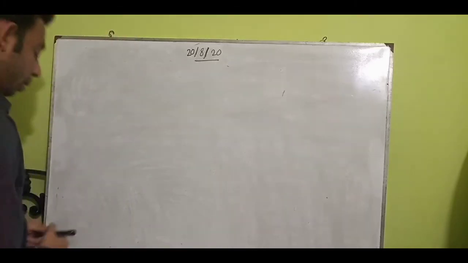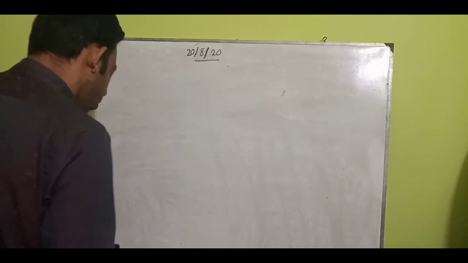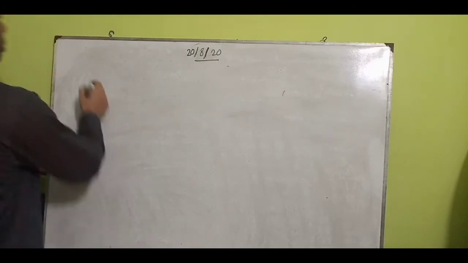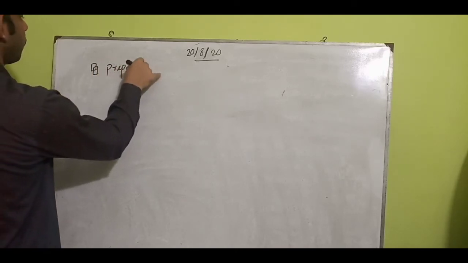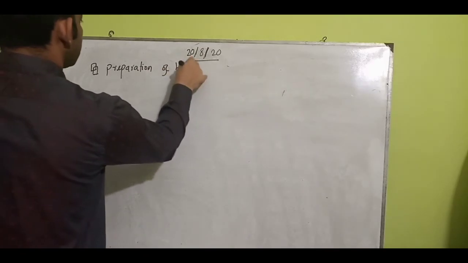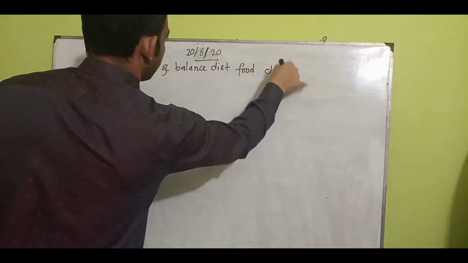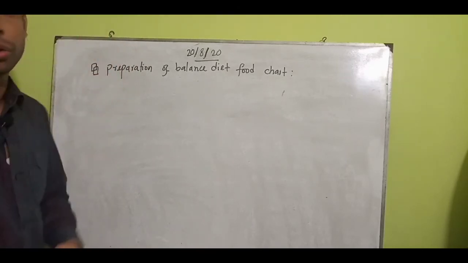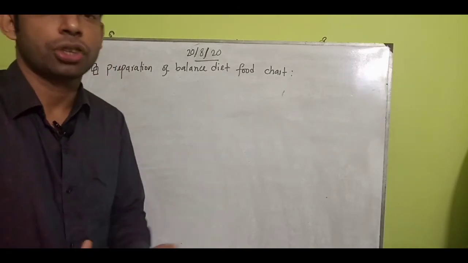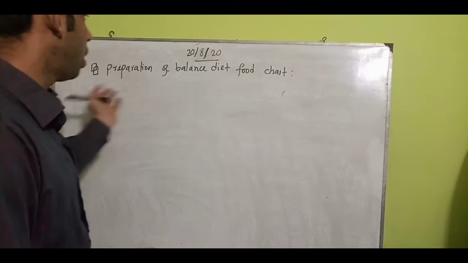In the very last class we completed the characteristics of the balanced diet. Today: preparation of balanced diet food chart. We will try to understand how we can make sure that this chart will be a balanced diet for our good health and our body. So we need to make sure of a balanced diet food chart. So how can we make this one?